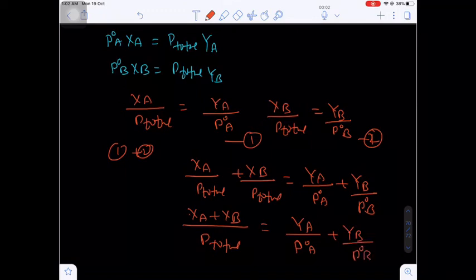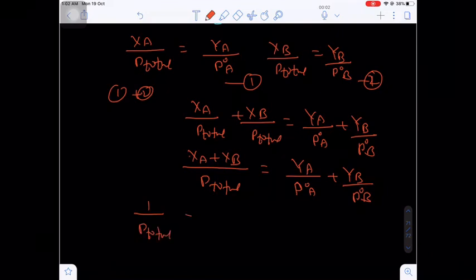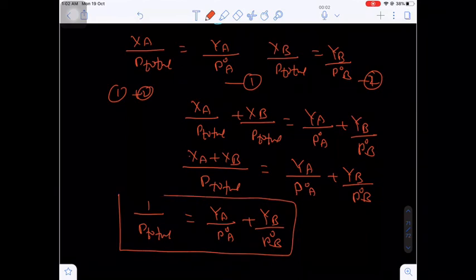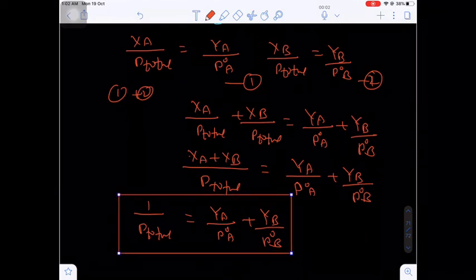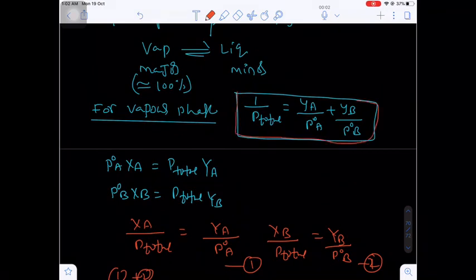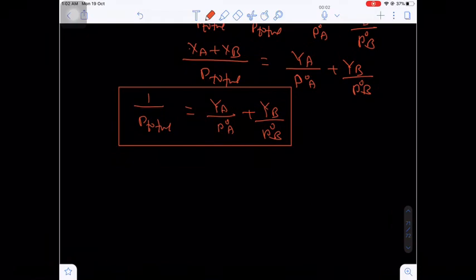total will be equal to Ya divided by P naught A plus Yb divided by P naught B. You can directly use this relation. Otherwise, you can first derive this relation and then use it. It is better to use the relation directly. Now this is only for the dew point, at dew point.